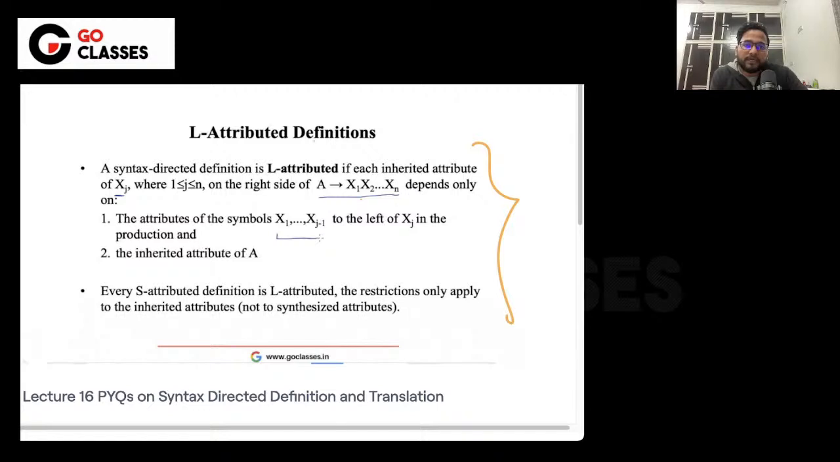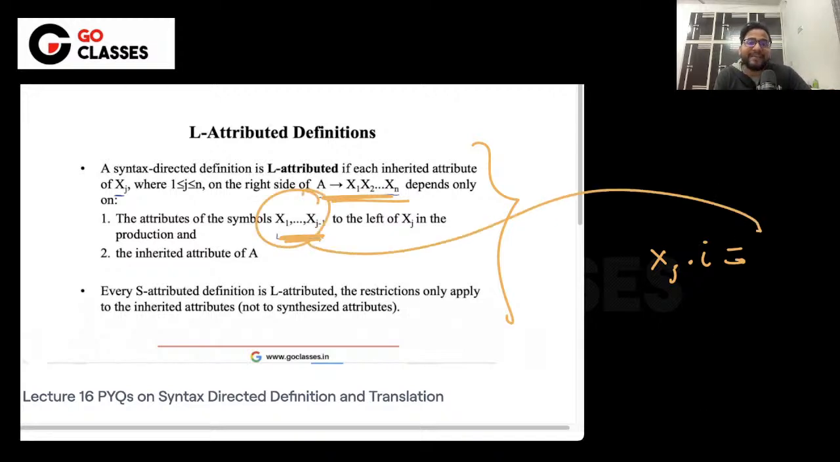They are saying that for a given production, the syntax is L-attributed if each inherited attribute of Xj on the right-hand side depends only on attributes of X1 to Xj minus 1. Which means any type of attribute of X1 to Xj minus 1, right? They're not writing whether it is inherited or synthesized. So Xj should depend on any type of attribute of these, but only on the inherited attribute of A.